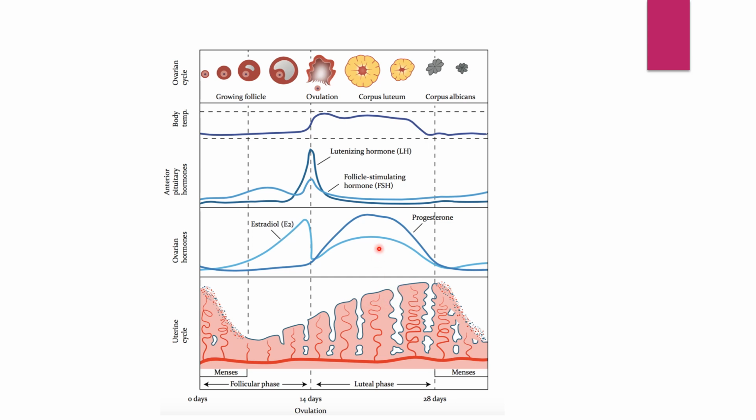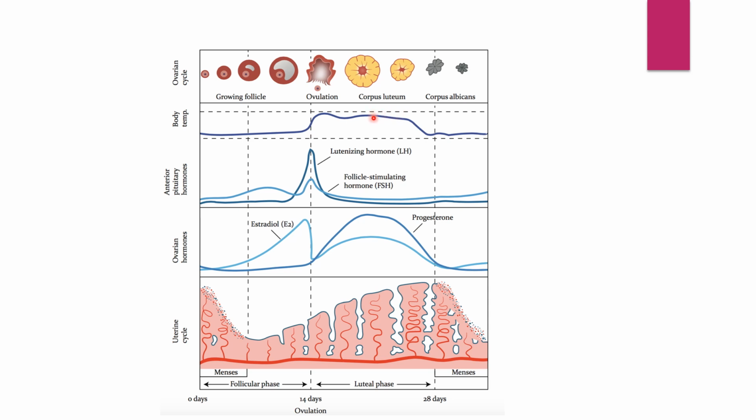Suppose the ovum which is released is not fertilized, then the corpus luteum will degenerate, and this will result in the corpus albicans, which indicates that fertilization has not taken place.